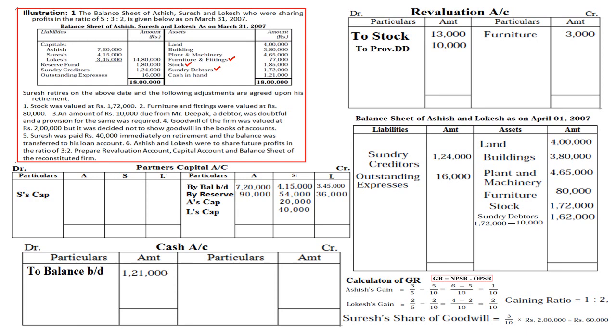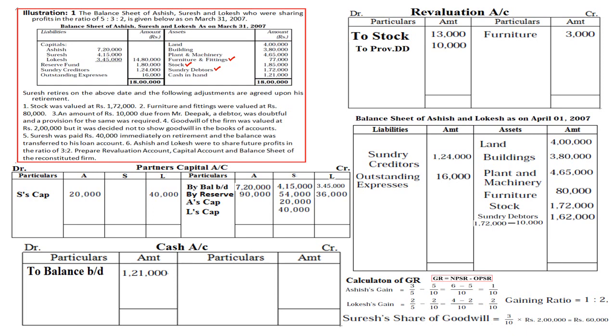Then the same amount will be debited because we should not maintain the goodwill account. As per the accounting standard, goodwill is to be recorded in the books of account only when it is purchased. So in Ashish's capital account and Lokesh's capital account, we write 20,000 and 40,000 respectively, debited so that this account gets nullified. Then once the goodwill treatment is done, next,